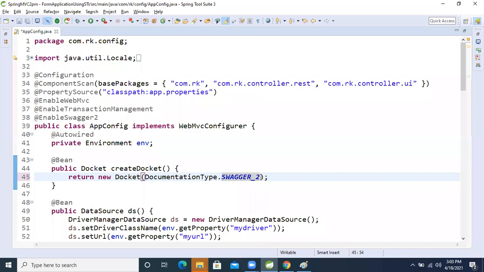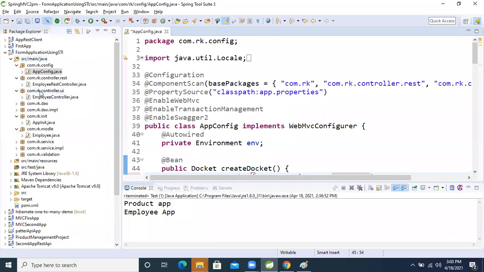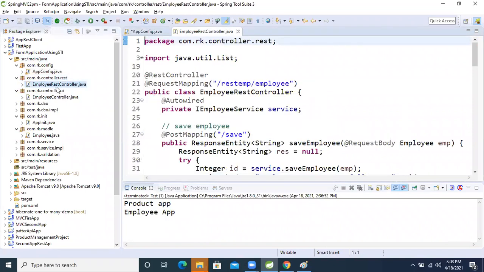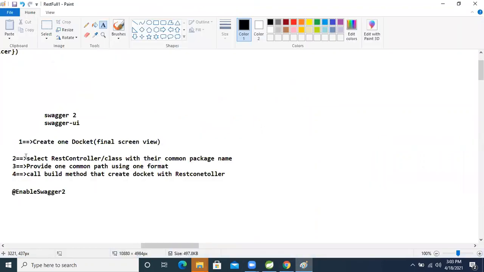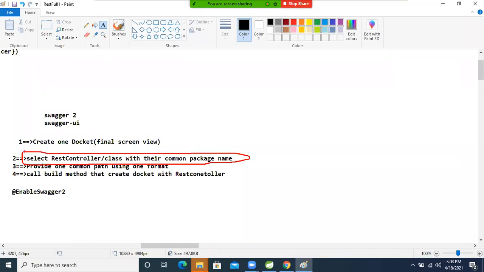So after passing that, guys, come to our application, right? Come here. Our com.rk rest controller is there, na? Open this one. So now select our controller. Come here. Select rest controller class with their common package. See what I already wrote, guys. Concentrate on this line: select rest controller class with their common base package name.